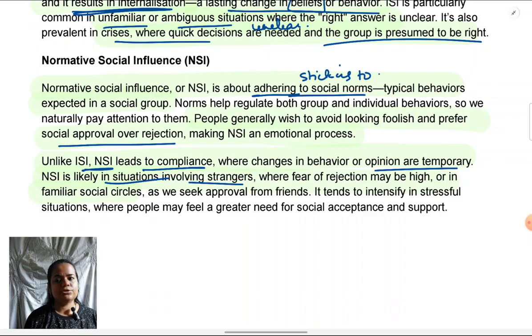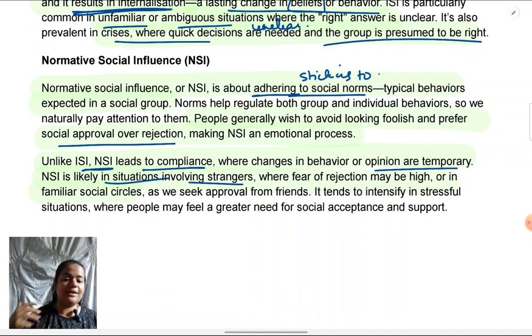So they are strangers to me. At this time, I'm very wary and very alert about how they are perceiving me, whether they're accepting me or not. I don't want to be rejected right on the first day. I should be able to form friendships right from the beginning. So at that time, NSI will be at its peak.